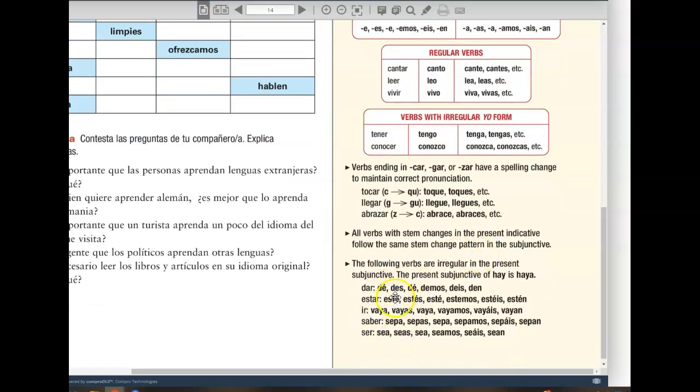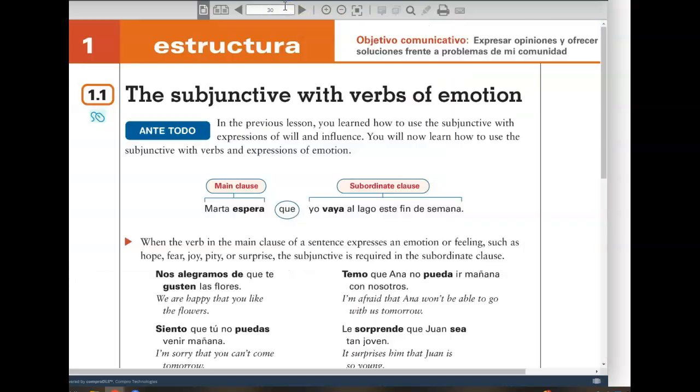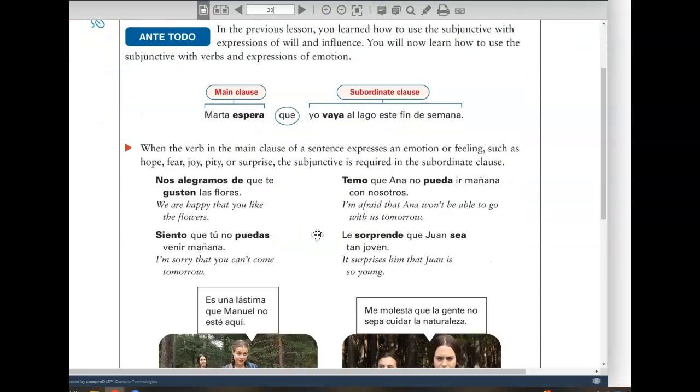And then you have a few irregular verbs in the subjunctive. And these verbs are irregular in all tenses, so they should come as no surprise there. Back to page 30. So fundamentally needing two subjects, two different subjects, and then que, the intermediary between the two.